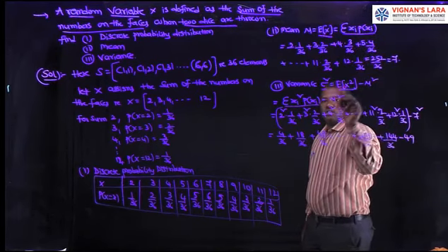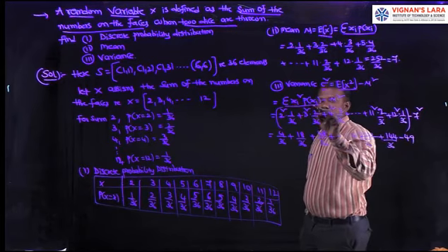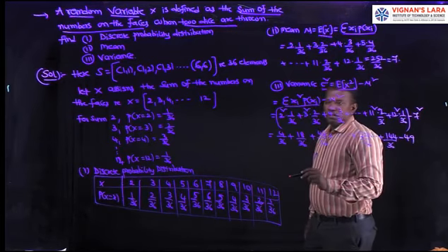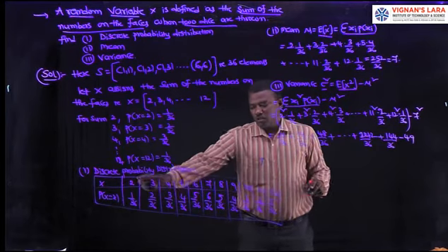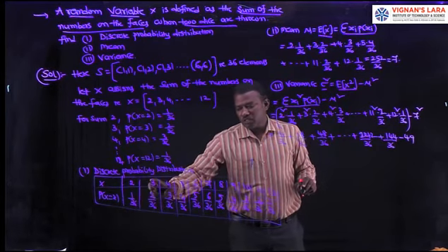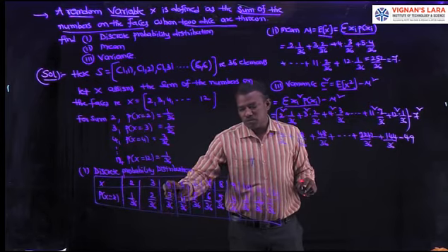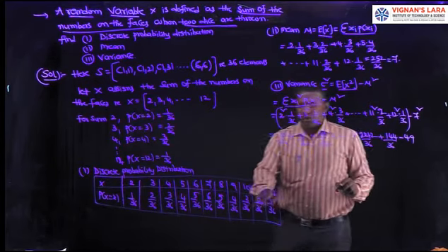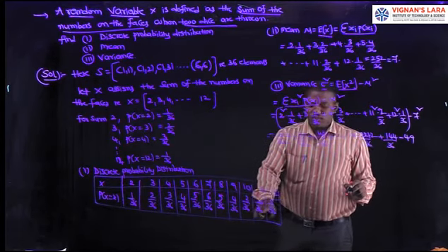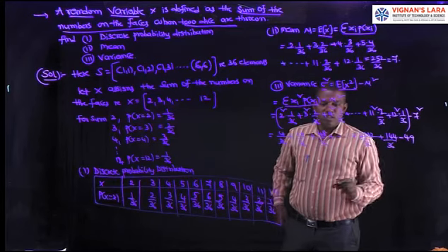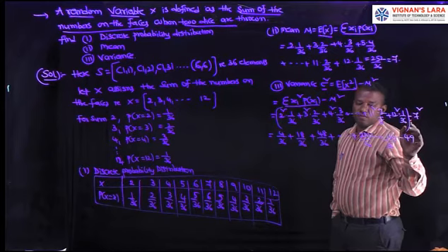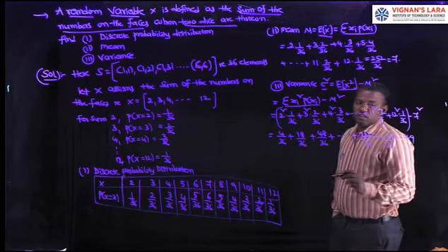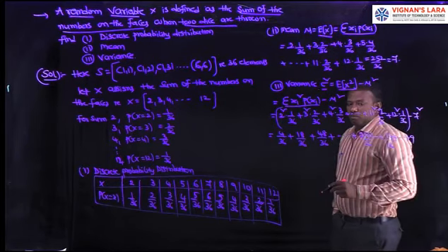E of x square is sigma xi square into P of xi. Xi square means like 2 square, 3 square, 4 square: 2 square into 1 by 36 plus 3 square into 2 by 36 plus 4 square into 3 by 36, and so on, 11 square into 2 by 36 plus 12 square into 1 by 36, minus its mean 7 square. Simplify it, and we get the variance of the random variable.